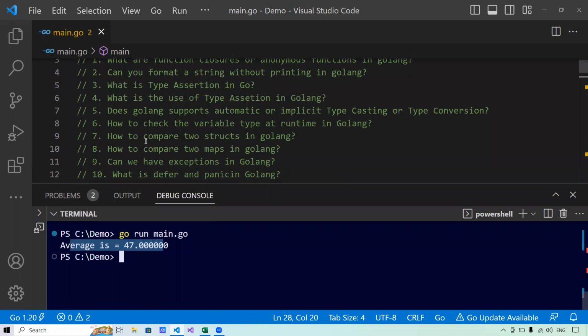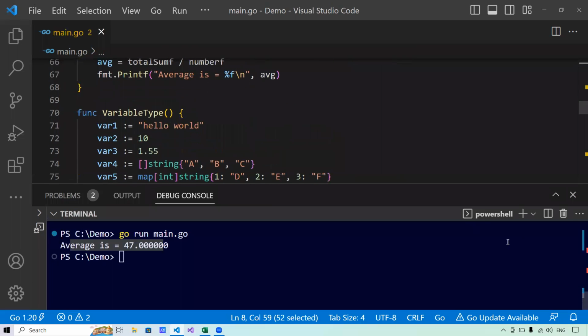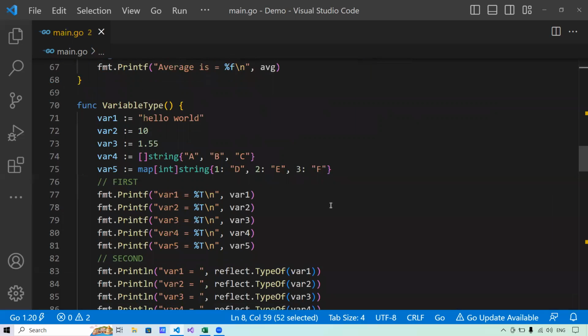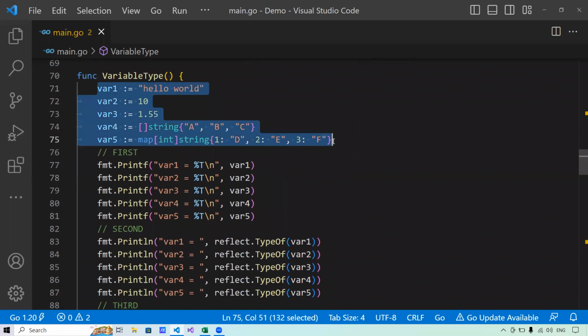Now let's come to the next question, which says how to find a variable type at runtime in Golang. There are three ways to find the type of a variable in Golang. We can use the reflect.TypeOf function, we can use the reflect.ValueOf().Kind function, and finally we can use the %T formatter with the Printf function. I have written an example for that. I have created five variables: a string, an integer, a float, a slice, and a map.